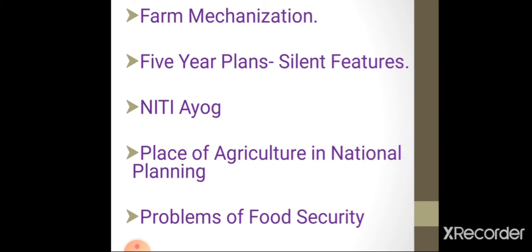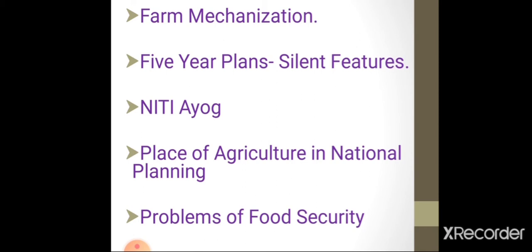After that, the next topic is 5-year plans. In this topic, we see the salient features of 5-year plans, then different plan periods, outlay, share, growth rates and achievements in different plan periods in the field of agriculture. After that, the next point is Niti Aayog. In this topic, we cover the history of the Planning Commission, then Niti Aayog, its organization, working and role for agriculture development.